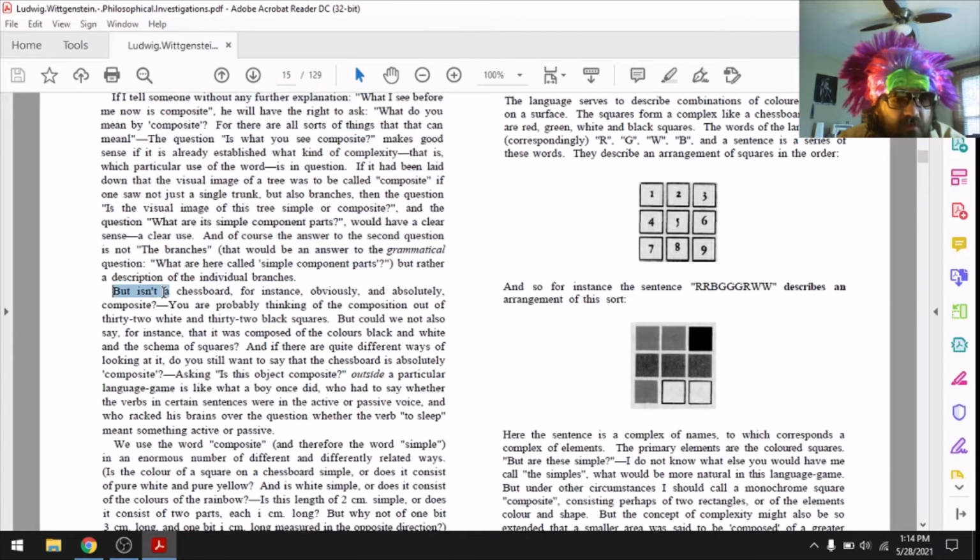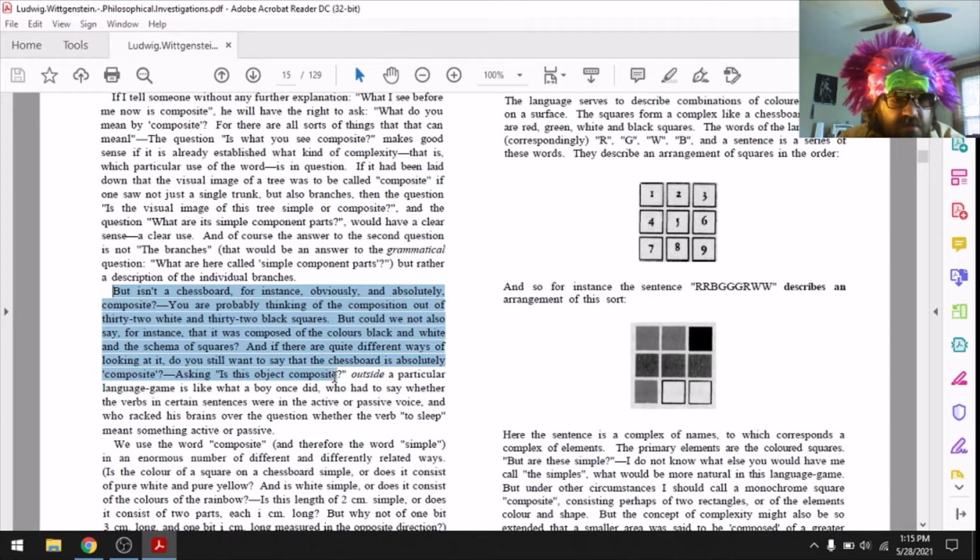But isn't a chessboard, for instance, obviously and absolutely composite? You are probably thinking of the composition out of 32 white and 32 black squares. But could we not also say, for instance, that it was composed of the colors black and white and the schema of squares? And if there are quite different ways of looking at it, do you still want to say that the chessboard is absolutely composite?